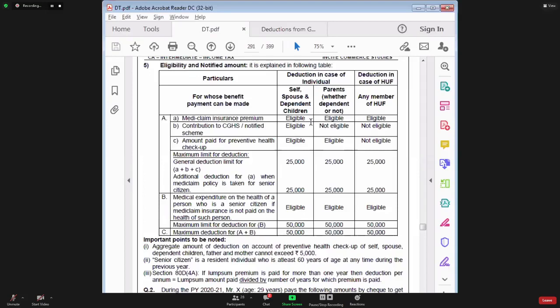In section 80C, they have clearly mentioned that deduction can be claimed only for a dependent child. For independent child, you can't claim deduction.